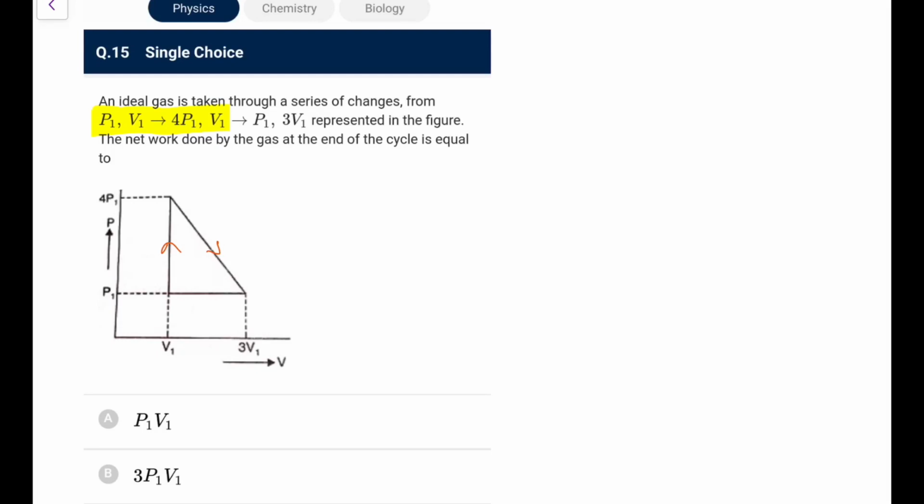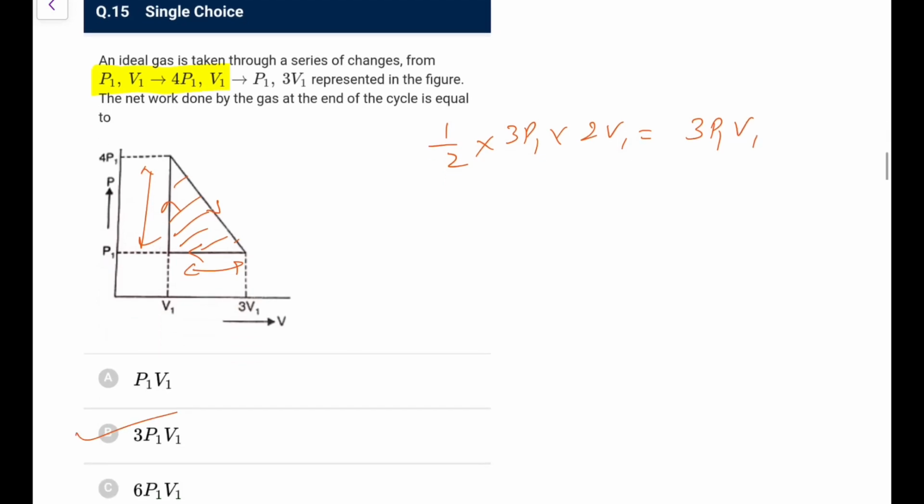I am assuming that the end of the cycle means like this one, because cycle means complete cycle. So the work done is equal to the area under the curve, that would be equal to half. This gap is 3P1, this gap is 2V1. So you will have 3P1 V1, and because it is clockwise, it would be plus. So 3P1 V1 you can go for.